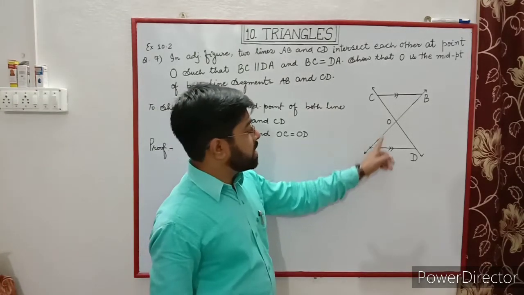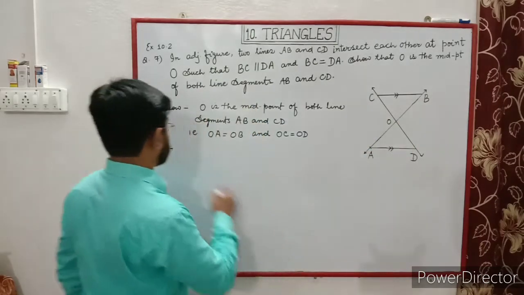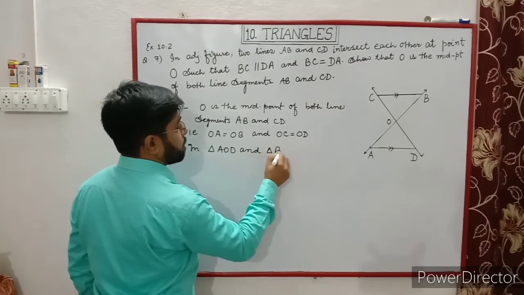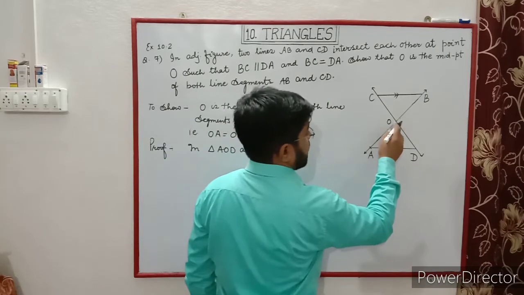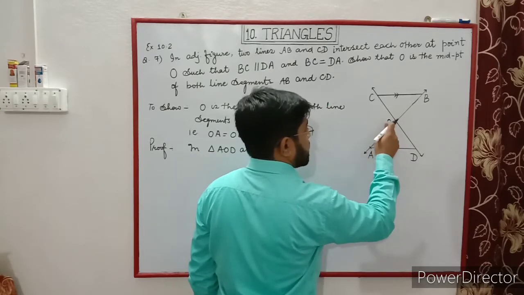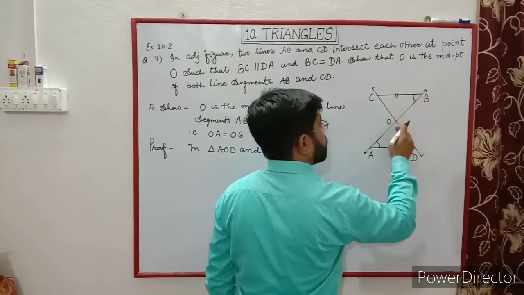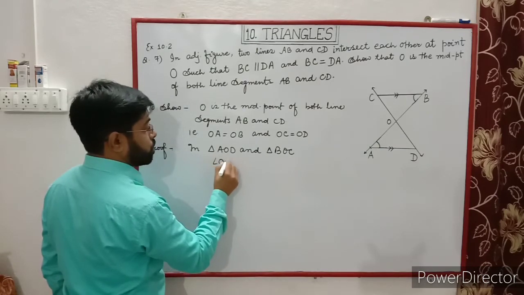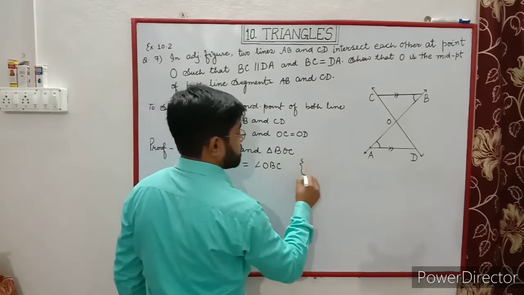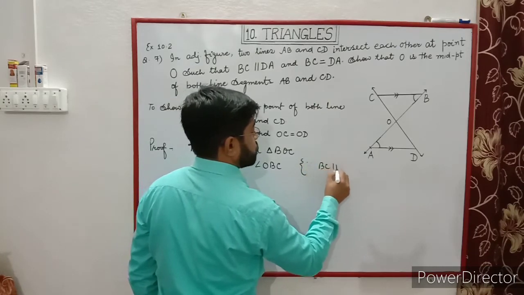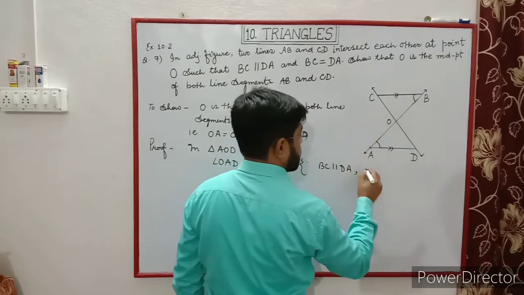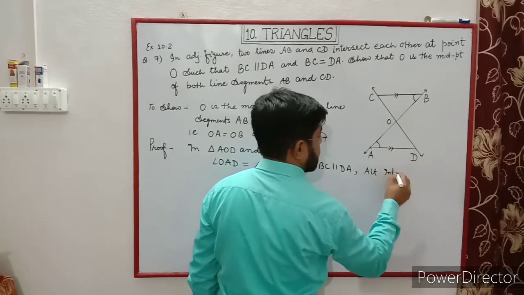So we have two triangles, AOD and BOC. First of all, we have to write here, in triangle AOD and triangle BOC, angle OAD is equal to angle OBC, since BC is parallel to DA, so angle OAD is equal to angle OBC by alternate interior angles.